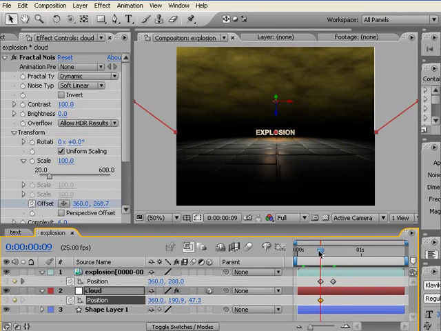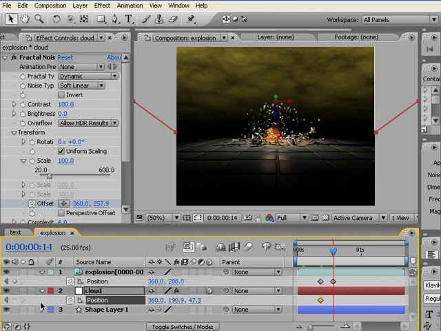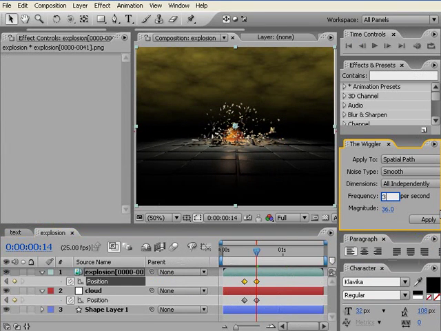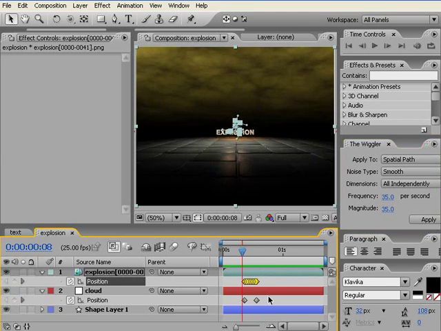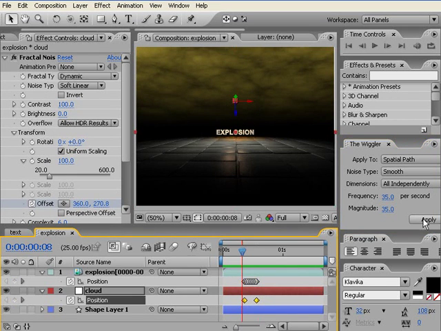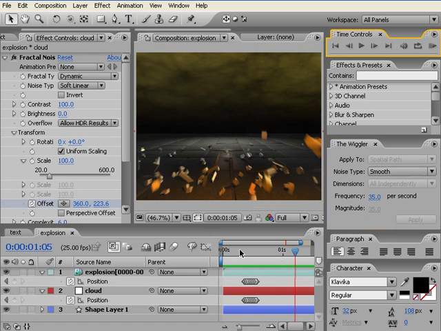P, position, another keyframe here. So let's see, 35 magnitude, also 35, and we say apply to the cloud as well. Well, it looks good enough.